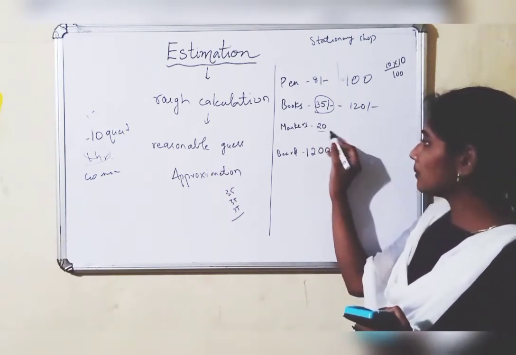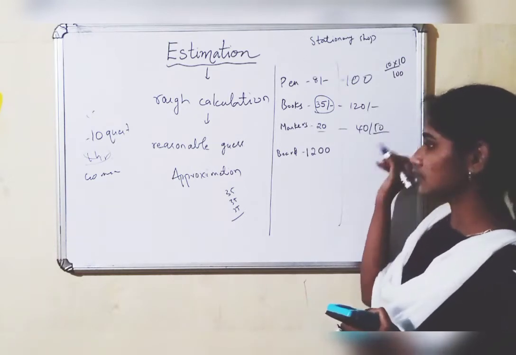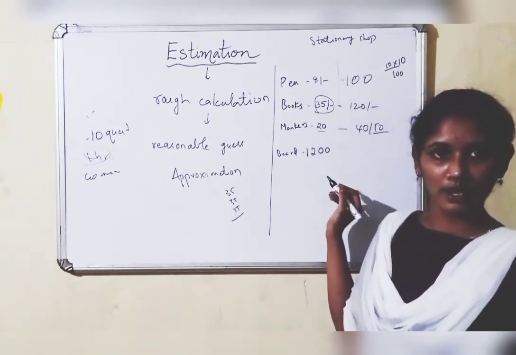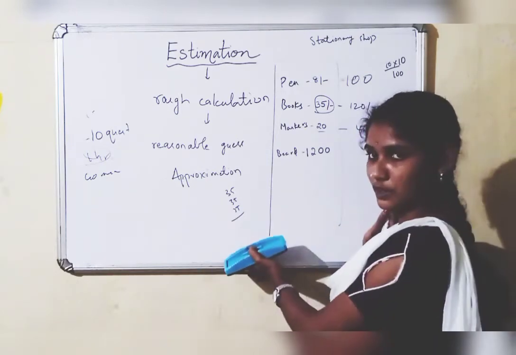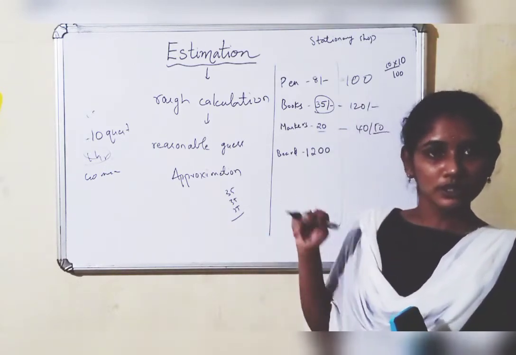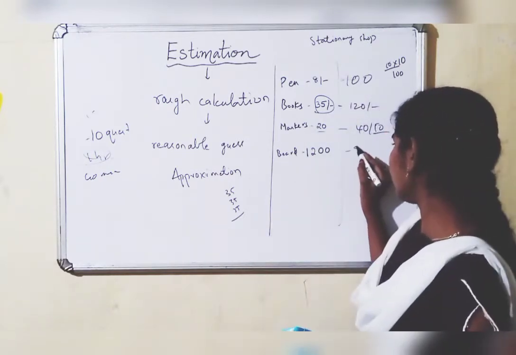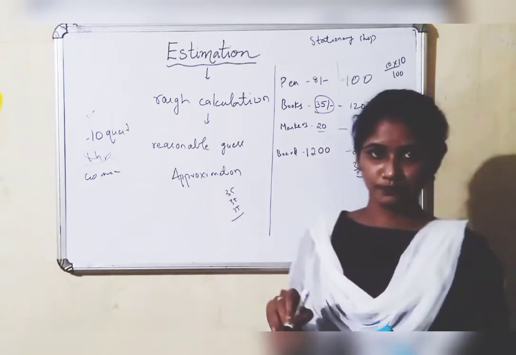So, if you want to buy 2 marker pens, you nearly take 40 rupees or 50 rupees. If you want to buy a board which costs 1200, and you want to buy 2 such boards, what are you going to do? How much near amount will you take? You will take 2500 or 3000 rupees and go.